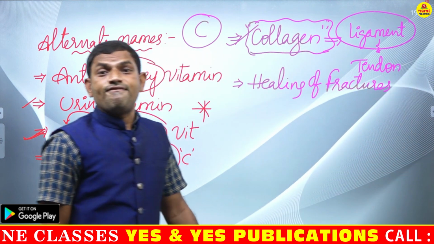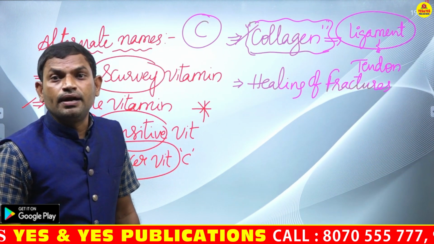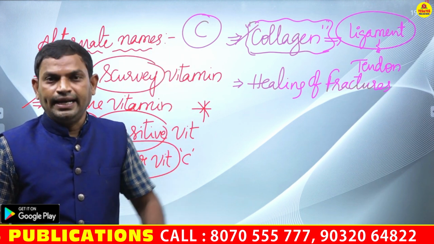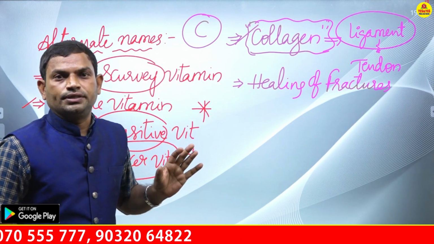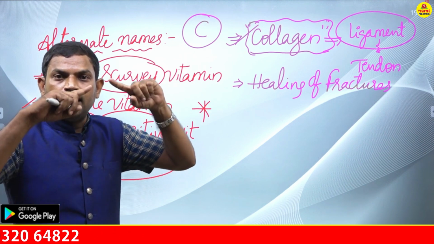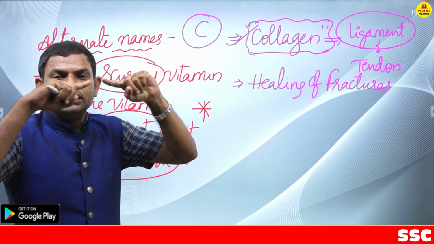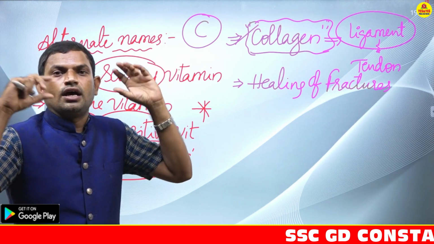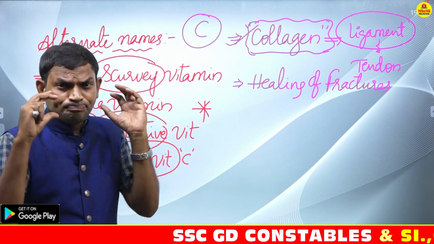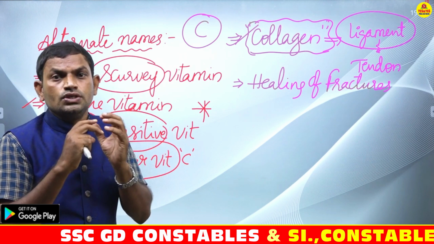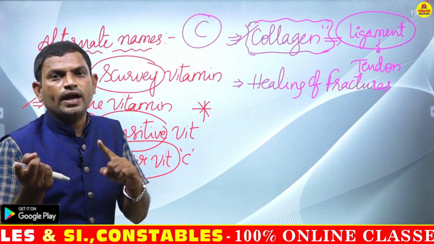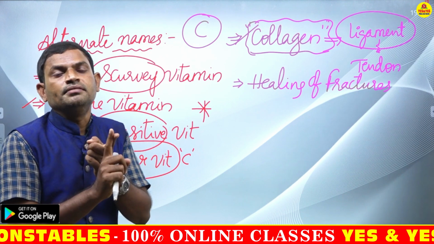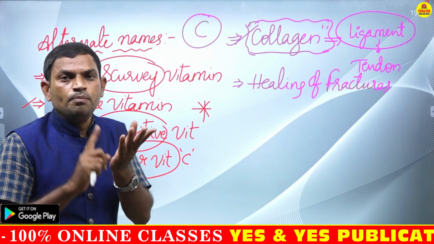So what do you mean by a fracture? A fracture is nothing but a bone that is broken. Okay, so the bone that is broken is nothing but a fracture. So generally the place where two bones touch or join each other is nothing but a joint. So either at the joint or any part of the bone, if it is broken, definitely it has to be healed. So here remember one more important bit.